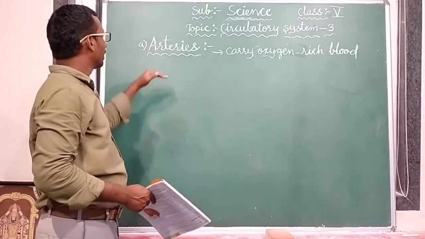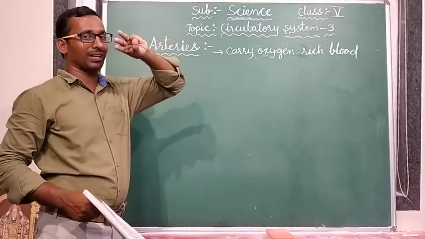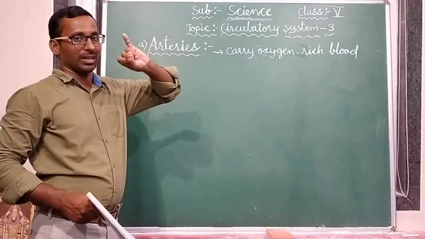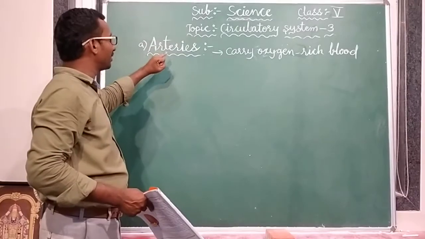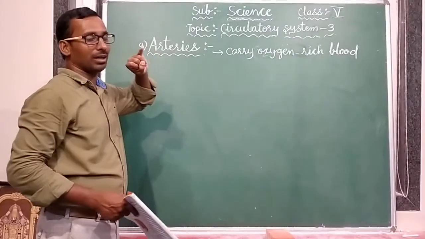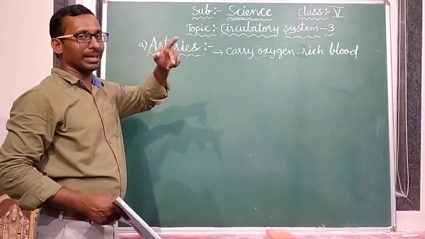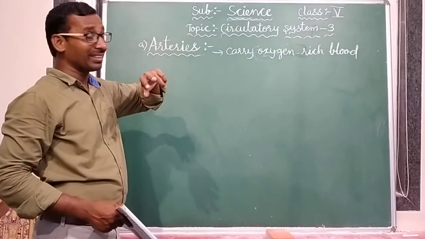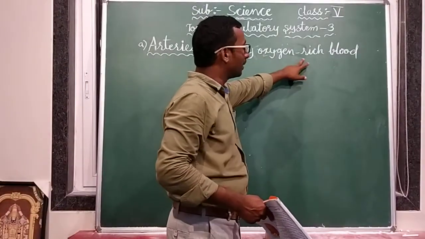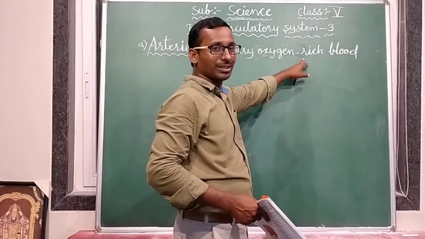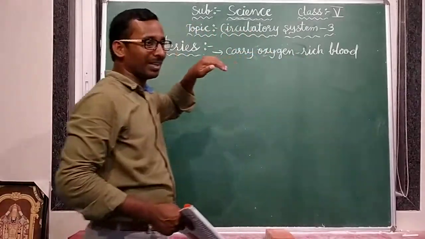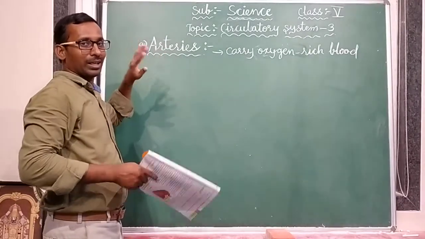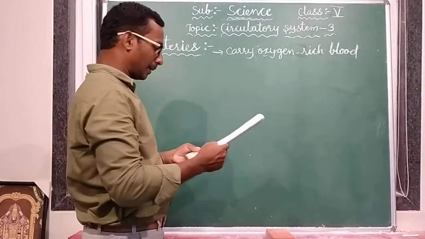They carry oxygen-rich blood from the heart to different body parts. Are you understanding? Mainly here three types of blood vessels are there: arteries, veins and capillaries. Now we are discussing about arteries. What are the functions of arteries? They carry the blood from the heart to different body parts. So how is the blood? It is oxygen-rich blood. So that blood contains oxygen molecules. This type of blood is carried by the arteries throughout the whole body.